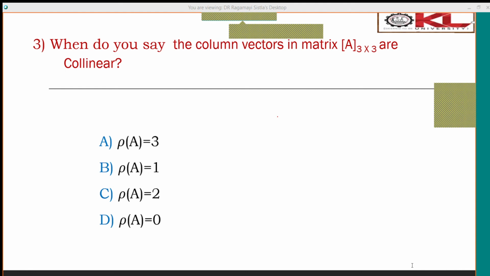Yes, the correct answer is rank of the matrix is 1. That is our first exercise problem today. Yes or no, we have seen that problem also.